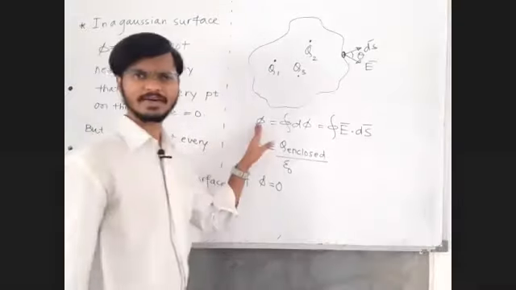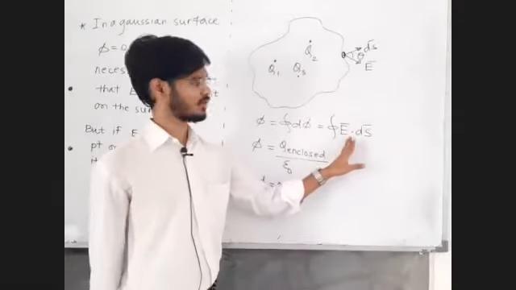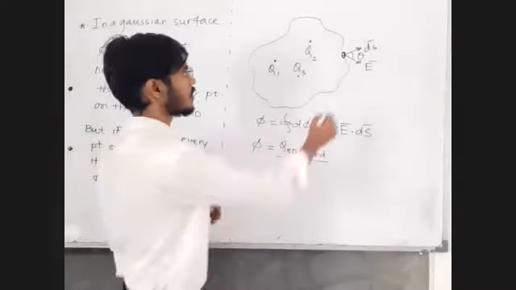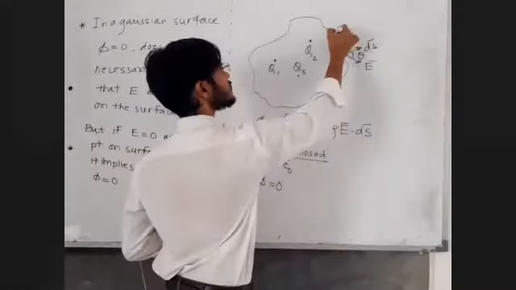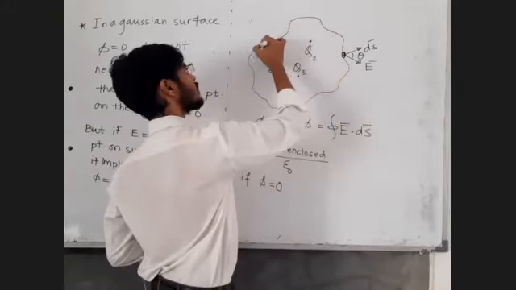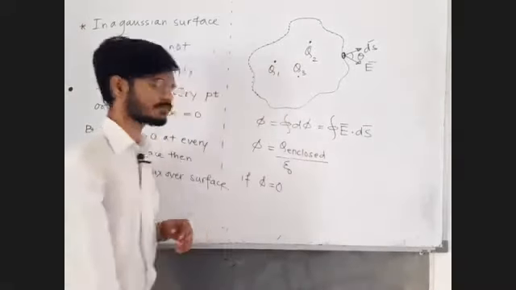Phi 0 means E 0, it is not like that. E can be non-zero, but effectively phi is 0. On all these points, electric field can be non-zero, but effectively total flux equal to 0. E non-zero, but flux equal to 0. That is possible.